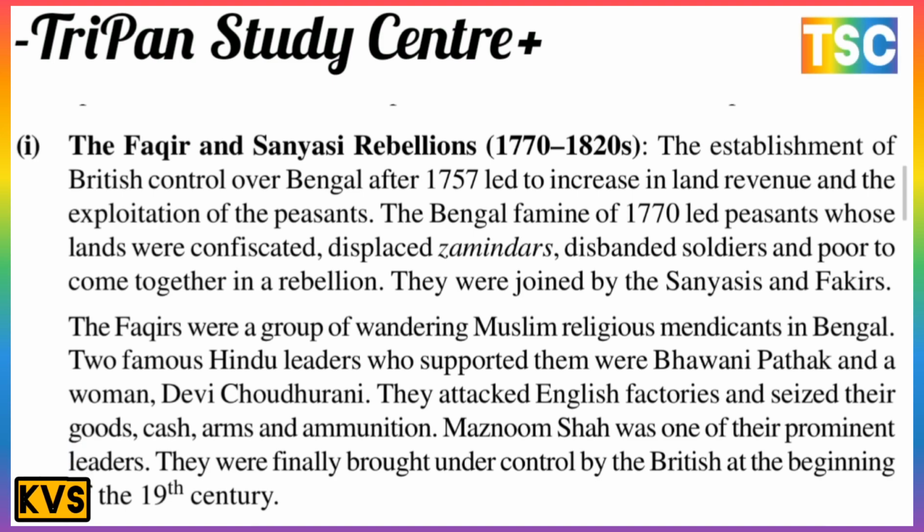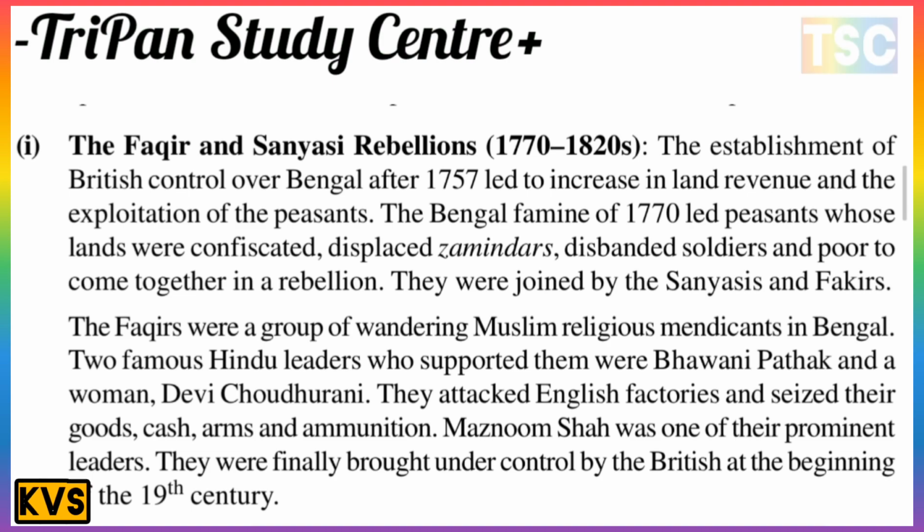The Bengal famine of 1770 led to peasants whose lands were confiscated, displaced zamindars, and disbanded soldiers and poor people coming together in a rebellion. They were joined by the Sannyasis and Fakirs. The Fakirs were a group of wandering Muslim religious mendicants in Bengal. The famous Hindu leaders who supported them were Bhavani Pathak and the woman Devi Chaudhurani.